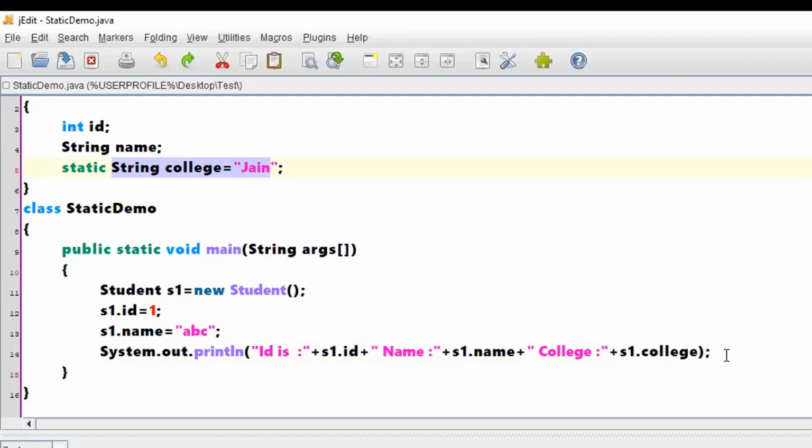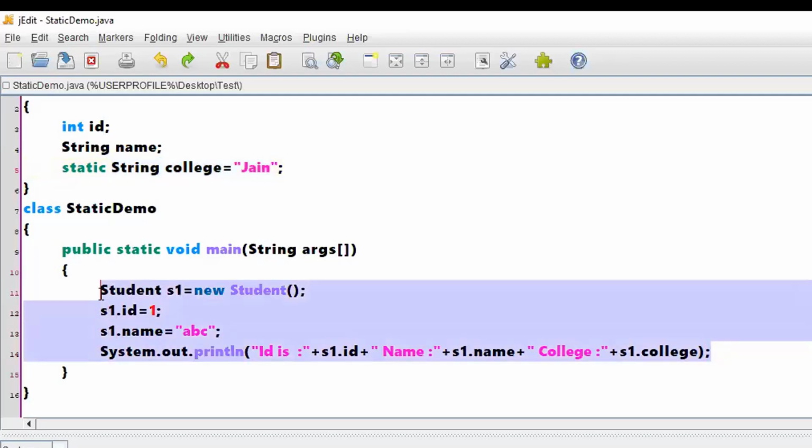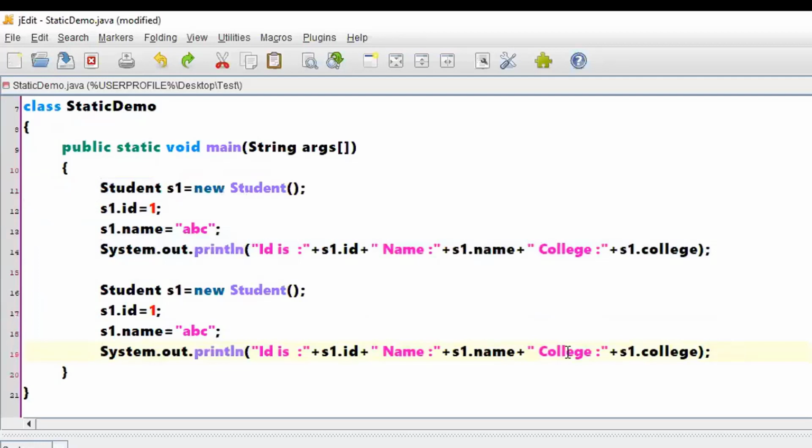So let me just copy paste this set of instructions for another student. Control C, Control V. Now the student created is S2, ID given is 2. Let me change the name with respect to print also. Let me replace all the ones with 2s.